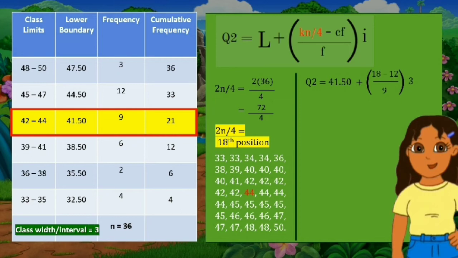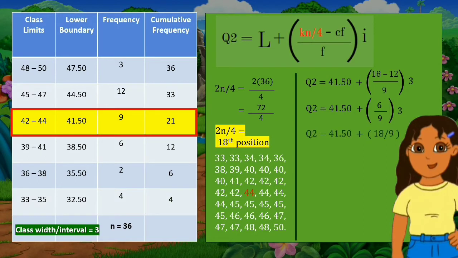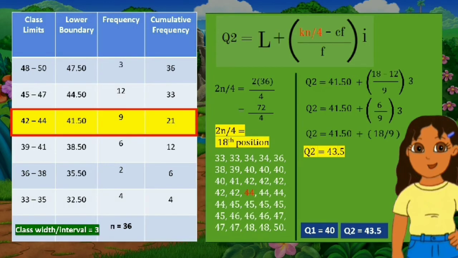By performing the operation inside the parentheses, 72 divided by 4 is 18, and 18 minus 12 is 6, leaving us with 41.5 plus the quantity of 6 over 9 multiplied by 3. To simplify, 3 times 6 over 9 is 18 over 9, and in lowest terms it is 2, leaving us with 41.5 plus 2, which will give us an output of 43.5. Thus, the second or median quartile is equal to 43.5.